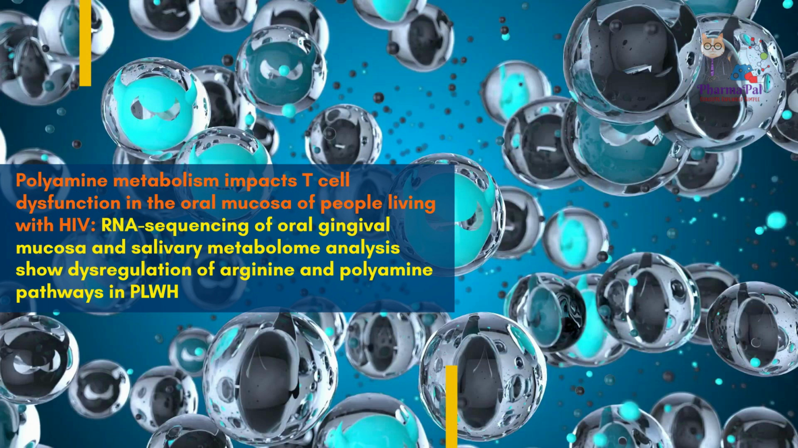They found that individuals with HIV showed increases in arginine in saliva, while the pool size of citrulline was decreased compared to healthy controls. This led the researchers to examine nitric oxide and ornithine pathways, which play a role in polyamine synthesis. What's really fascinating is that they also looked at T cell dysfunction in the oral mucosa of people living with HIV and found a link to polyamine metabolism. This could have important implications for understanding how HIV infection impacts T cell functions in mucosae.